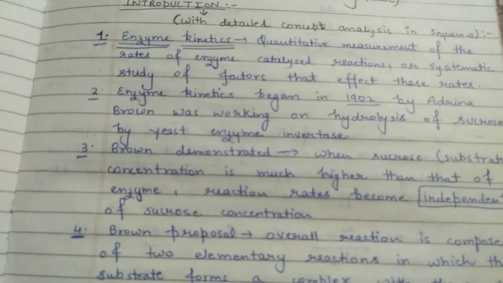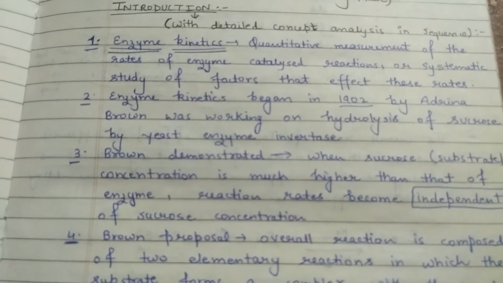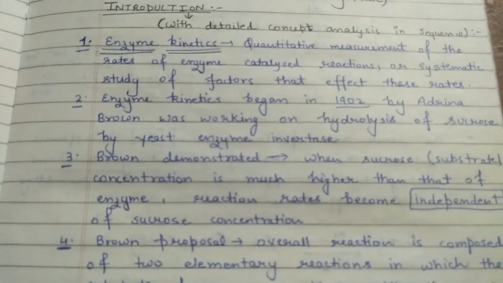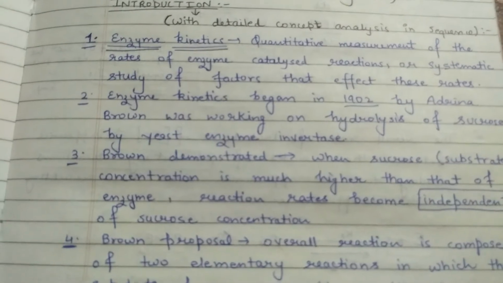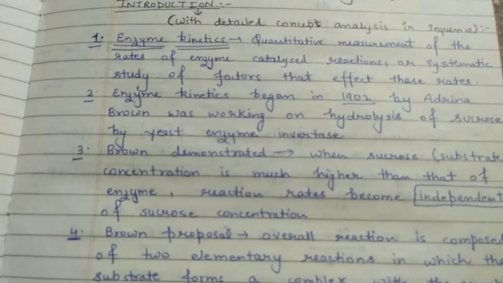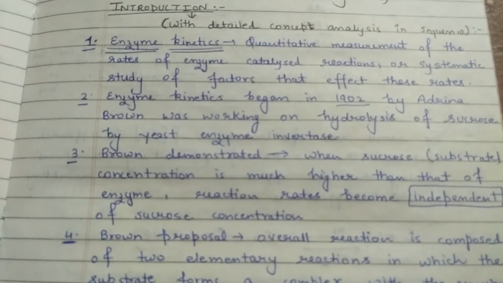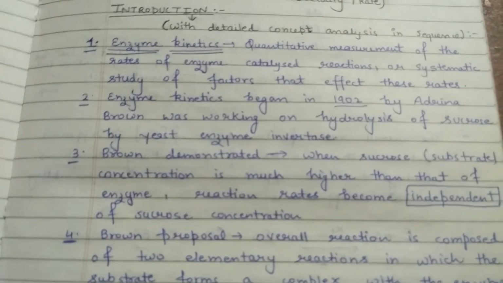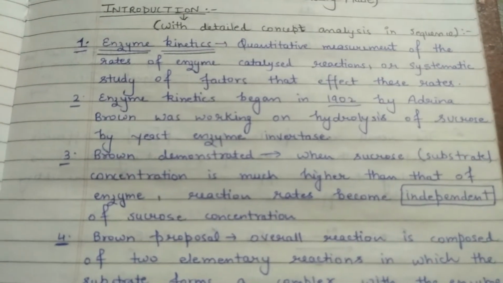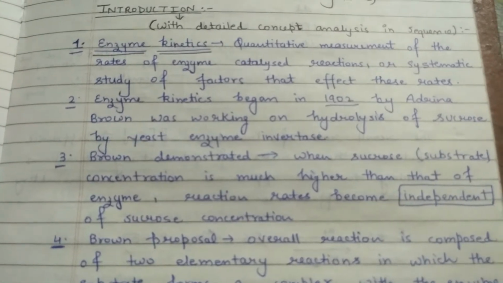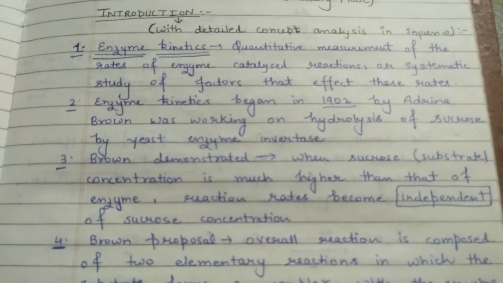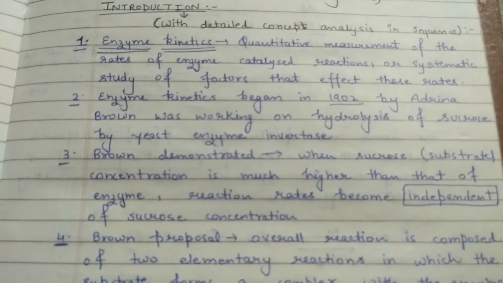That was right. But she thought that if she adds more and more sucrose concentration, then the product will be formed more and more. But she was wrong, because as the concentration of sucrose was increased in her reaction, the product formation went up only to a limit. There was no excess product formation. It was due to invertase saturation, the enzyme which is used during this reaction. So due to saturation of this invertase enzyme, there was no more product during this reaction as she was thinking.